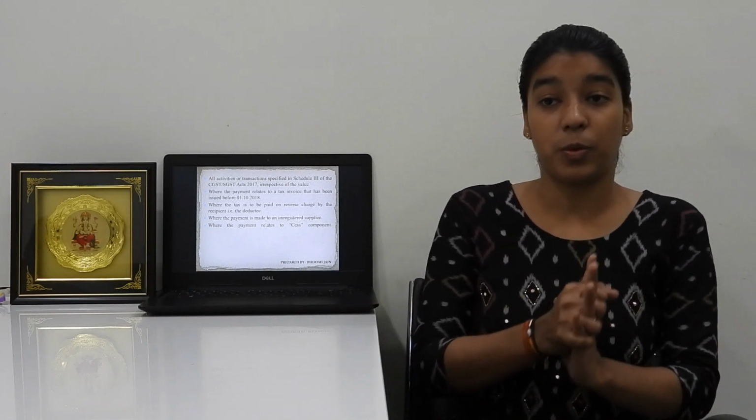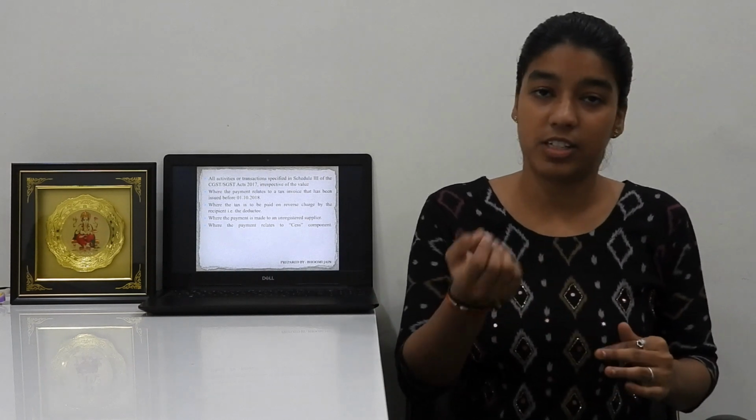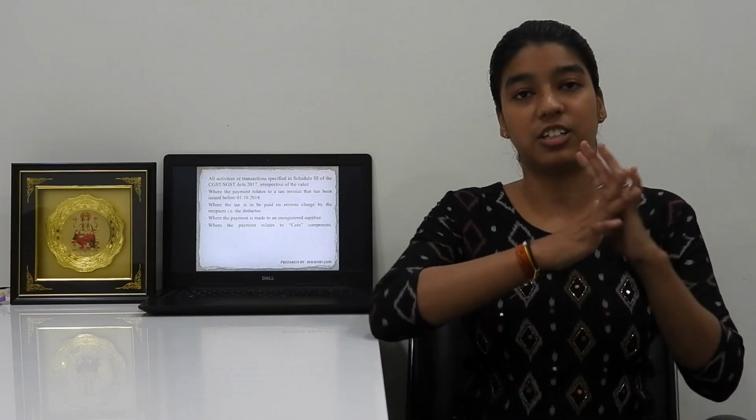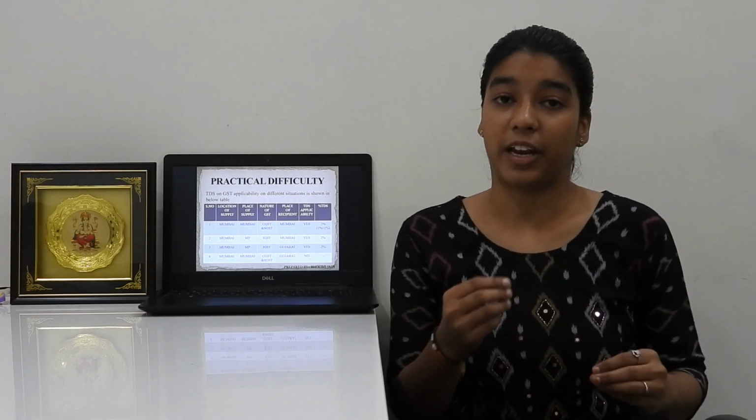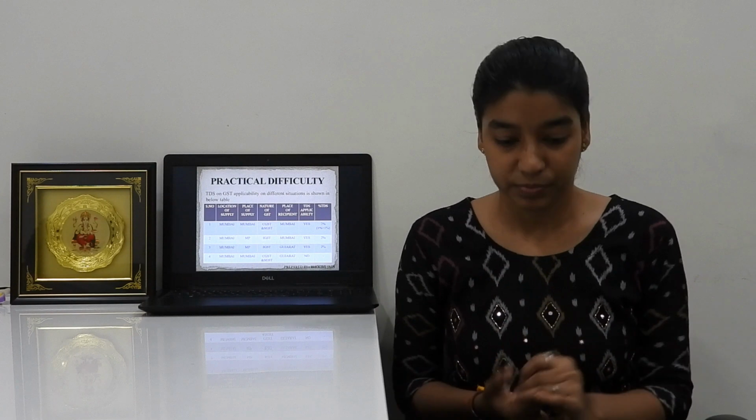Where the tax is to be paid on reverse charge by the recipient. Since reverse charge is applicable, there is no requirement to deduct TDS. Where the payment is made to an unregistered supplier, and the next point, where the payment is made on the cess component. Now, what is the practical difficulty we are going to face in our filings of TDS return?